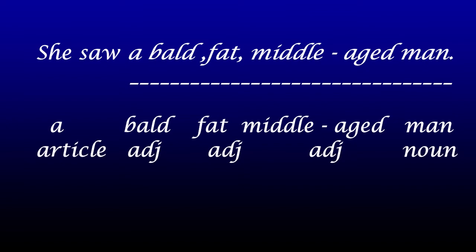So let's see what is present in this noun phrase. The noun phrase here is a bald, fat, middle-aged man. A is an article, bald is an adjective, a describing word, fat is again an adjective, middle-aged is again an adjective, and the noun is man. So all these article and adjectives are modifying the noun man. Is it clear?